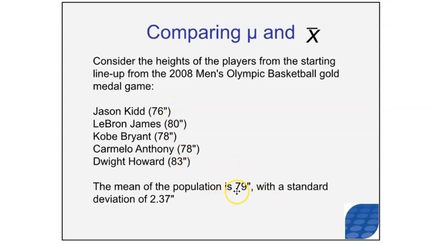79 inches. If you were to sample from this population, but you were only to sample, let's say for argument's sake, 2 of the basketball players, do you think that the mean would be higher or lower than 79 inches? Well, the answer is sometimes it would be higher and sometimes it would be lower, depending on which 2 people that you select. For example, if you select Jason Kidd and Kobe Bryant and find the average between those 2 measurements, that would be smaller than 79 inches. On the other hand, if you were to select LeBron James and Dwight Howard and try to find the average of their 2 heights, that would have a mean that is higher than that population mean.